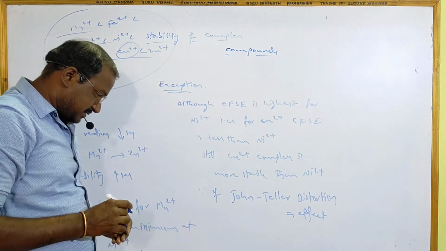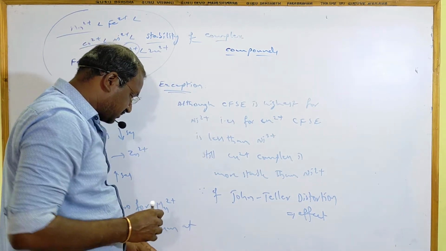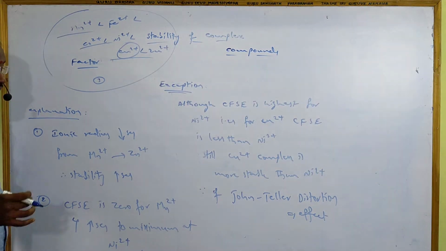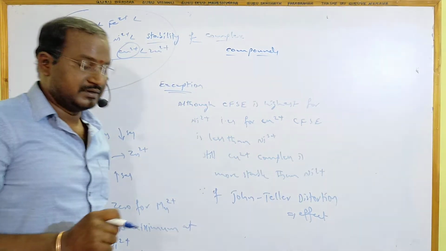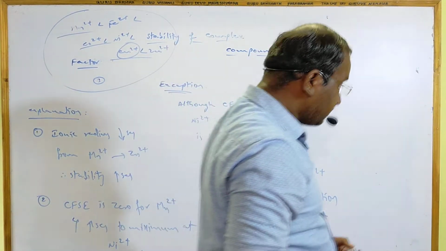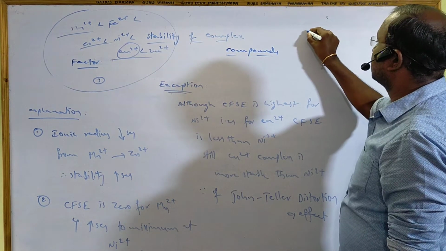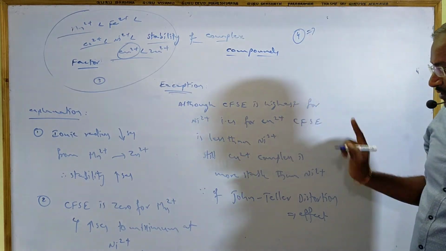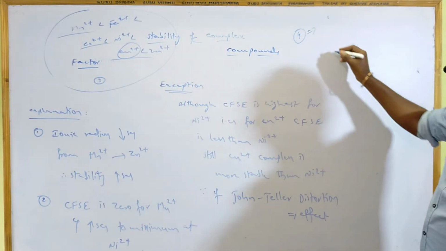Third one is Jahn-Teller distortion; let me discuss that one.